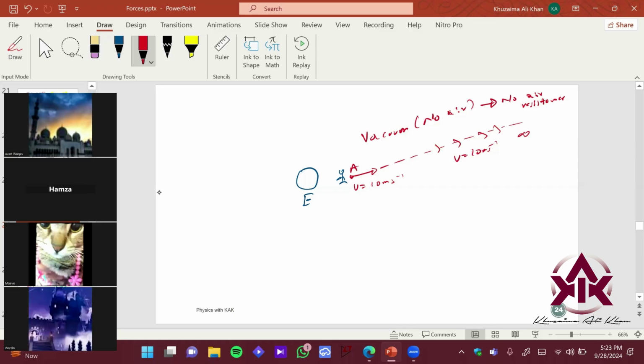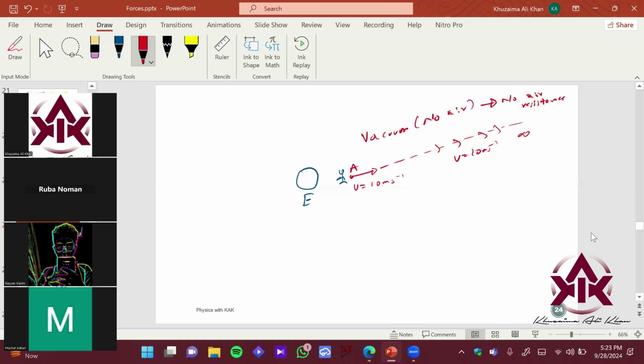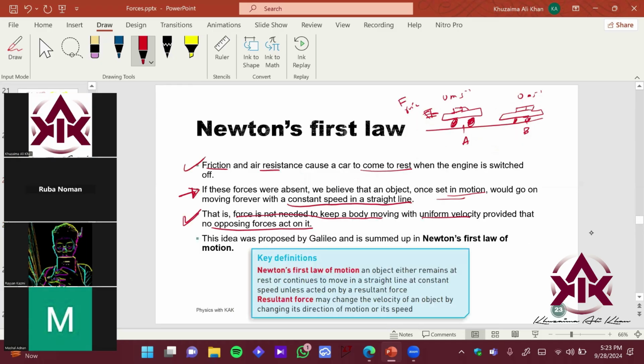No, sir. Okay. So now imagine this. This idea was proposed by Galileo and was basically summed up in Newton's first law of motion, right? So what does it say? As Ruba said, the definition Ruba gave was exactly correct. What is Newton's first law of motion? An object either remains at rest or continues to move in a straight line at constant speed unless it is acted upon by a resultant force, right?